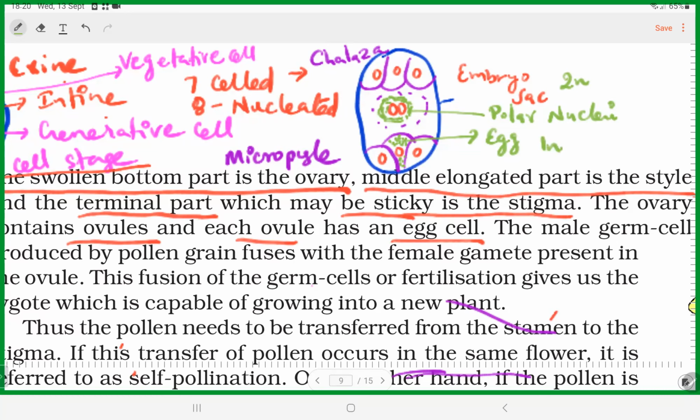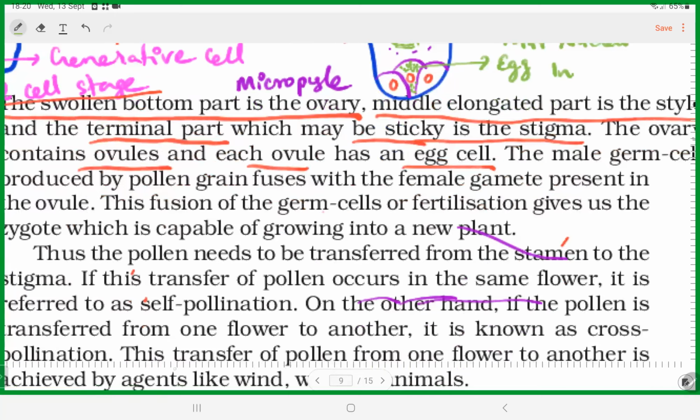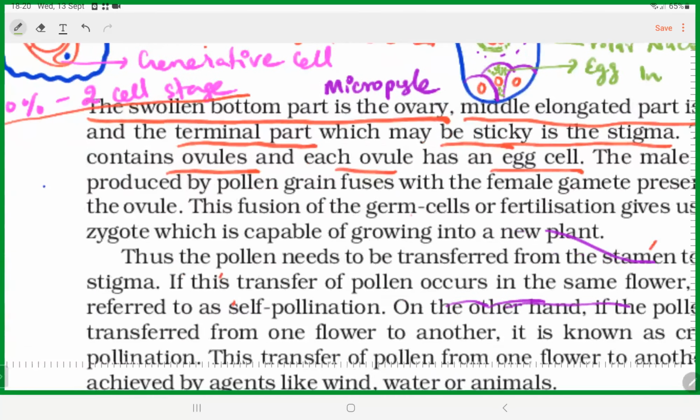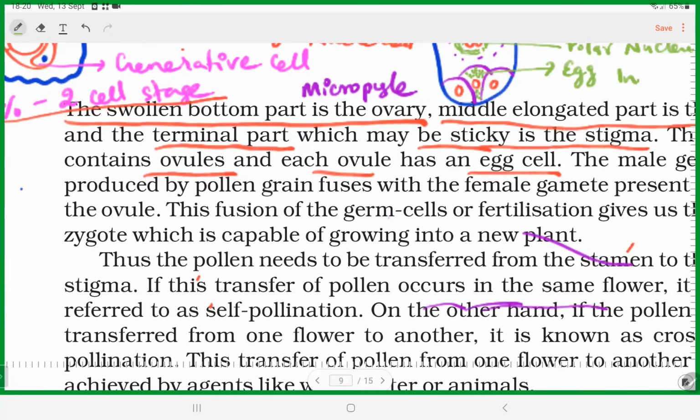Fine. I just explained the structure, and now please understand the very important thing. Active pollen grain formed, and the egg, the female gametophyte, formed. That's the pre-fertilization event. What is the second pre-fertilization event? Pollination. In this stage, pollination should occur.